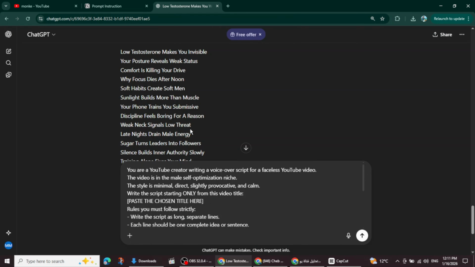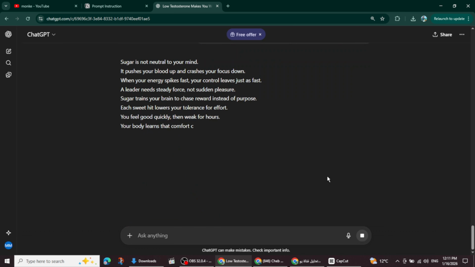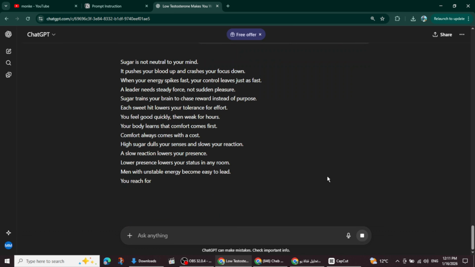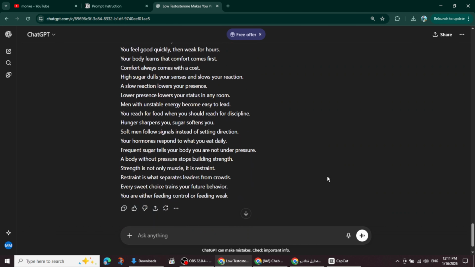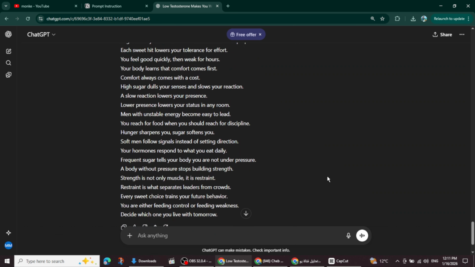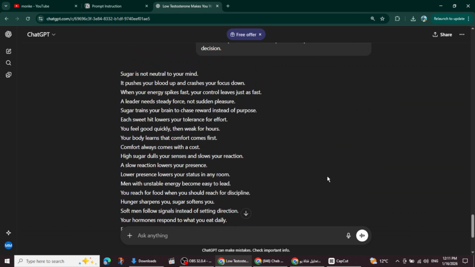Then copy the title and paste it into the placeholder inside the prompt and press enter. What you get back is not an article, and it's not a motivational speech. It's already a voiceover script written as long, separate lines, one clear idea per line, designed to be read slowly and paired with a single static image. At this point, you don't edit, you don't rewrite, and you don't add anything, because the power of this format comes from simplicity and repetition, and this is exactly how channels like this are built quietly, while everyone else keeps overthinking.